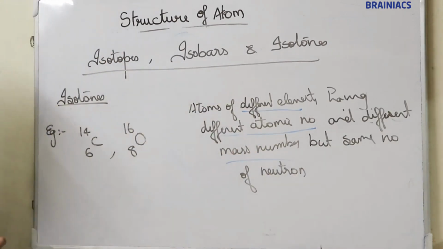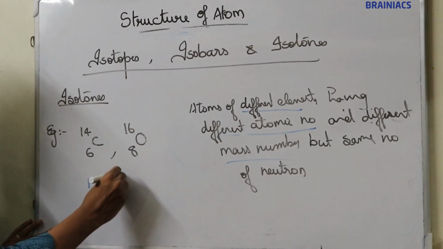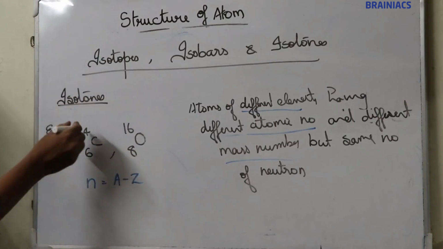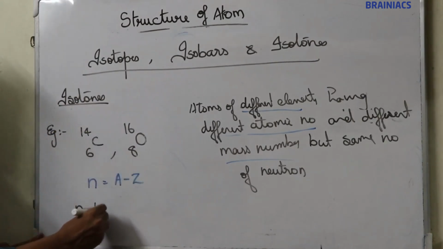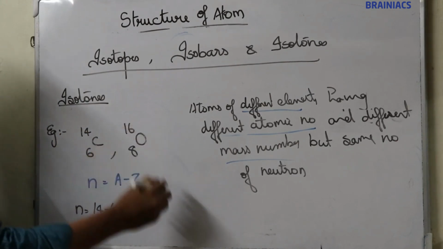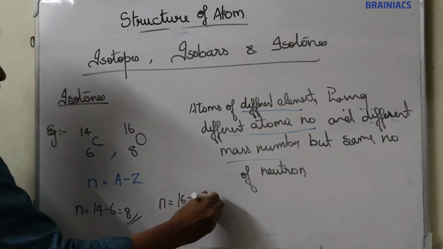How do we calculate the number of neutrons? I think you remember the formula: mass number minus atomic number. Now what is the number of neutrons in this case? 14 minus 6 is equal to 8. And in this case, 16 minus 8 is equal to 8, right?